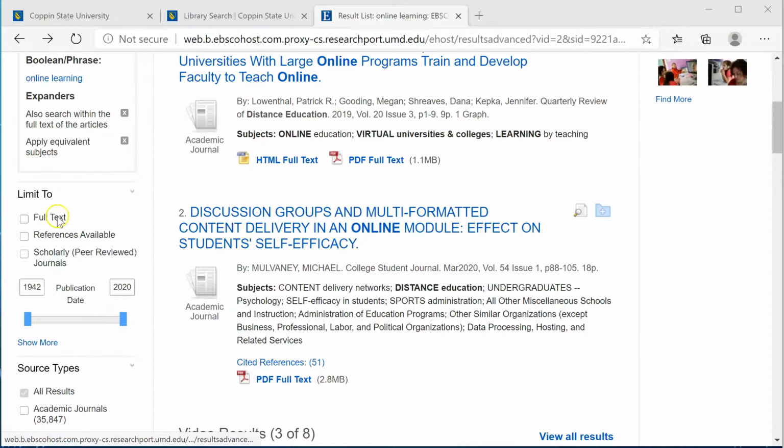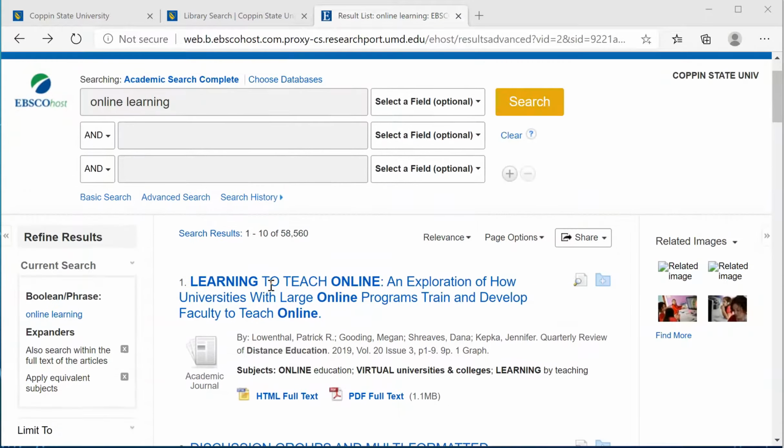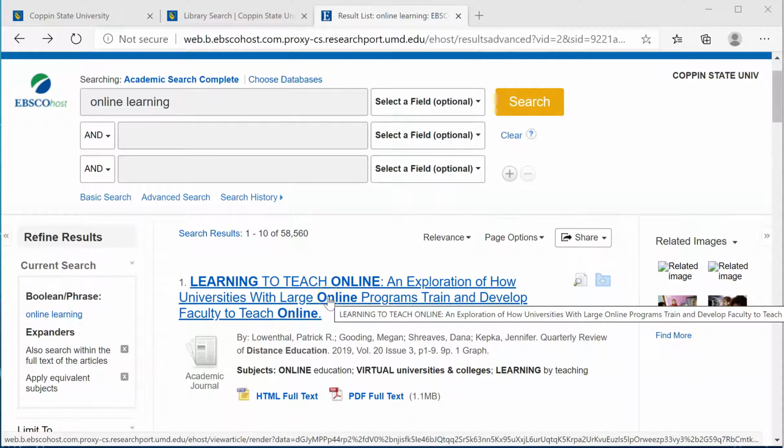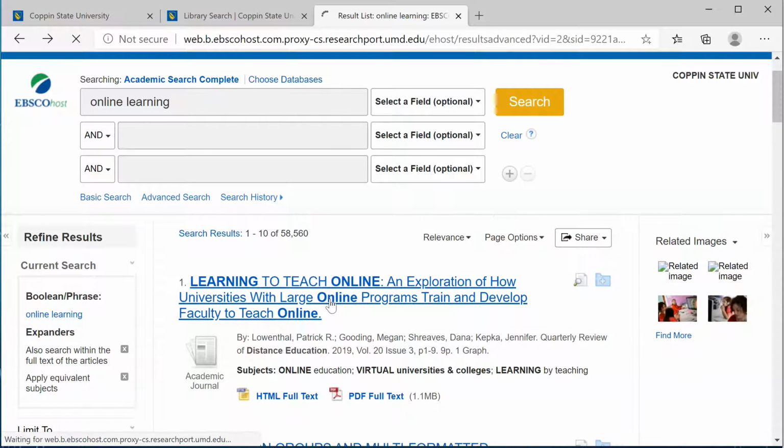We can choose the full text, scholarly, and publication date to start, or we can utilize one of the multiple search fields and include a modifier which can be determined by population, demographic, or geography, or any number of factors. Let's choose Article 1.